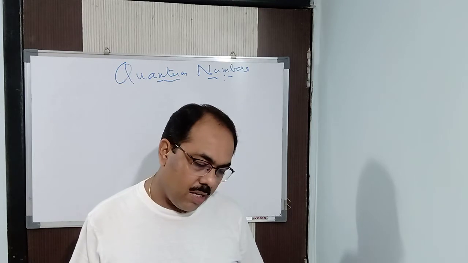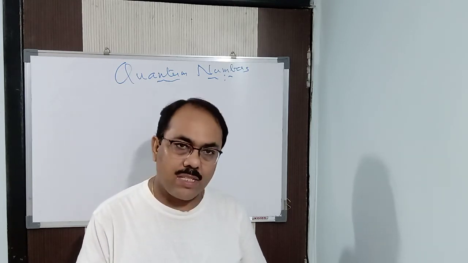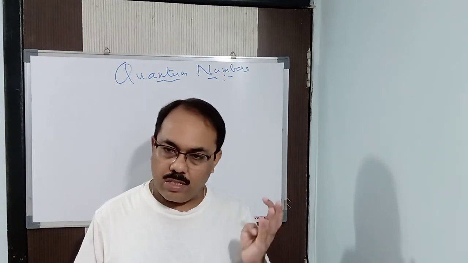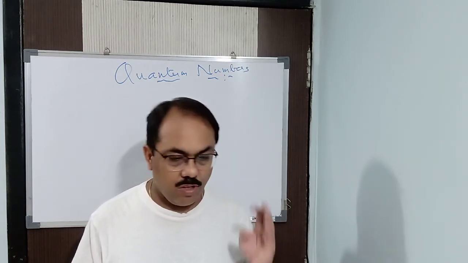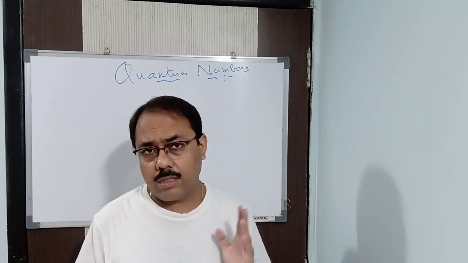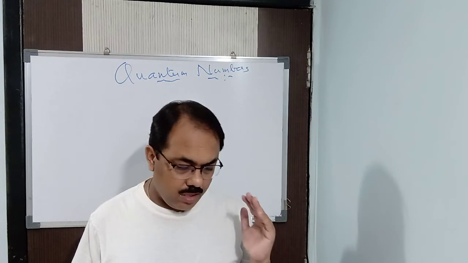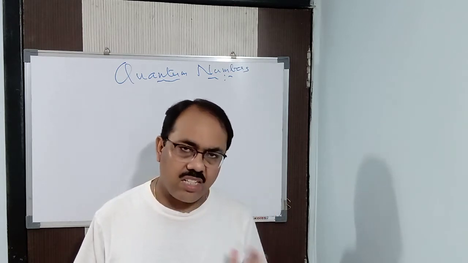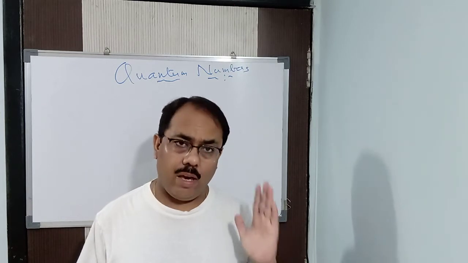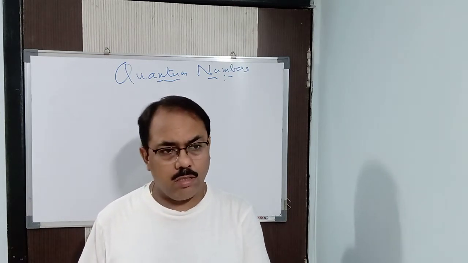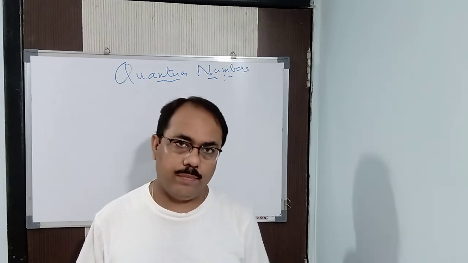These orbitals are designated from each other on the basis of shape, energy, orientation, distance from the nucleus, and so many other things.